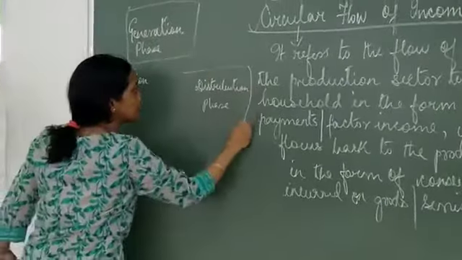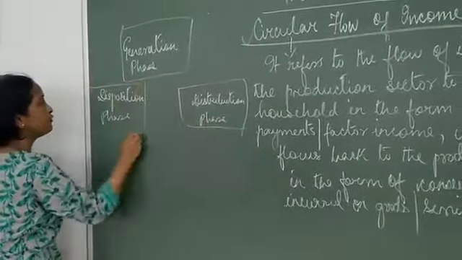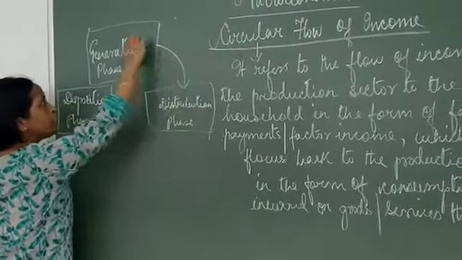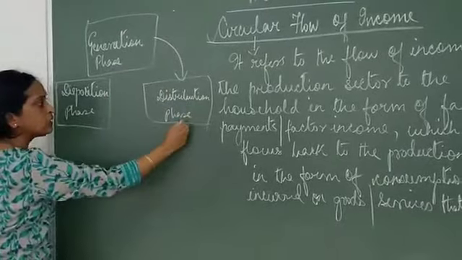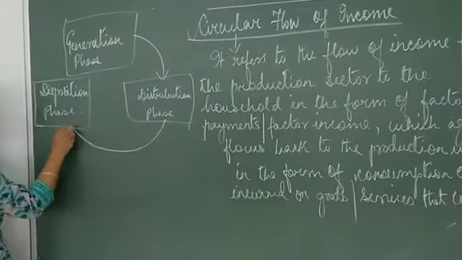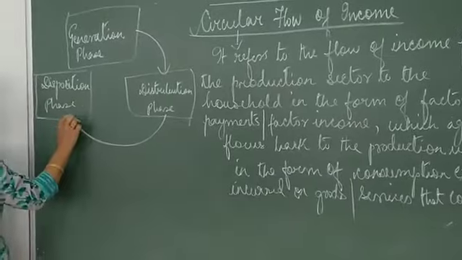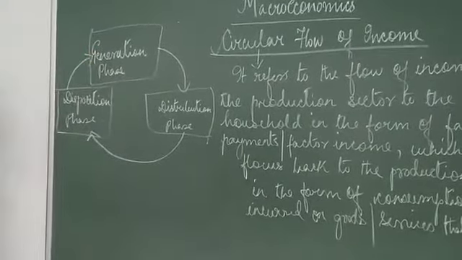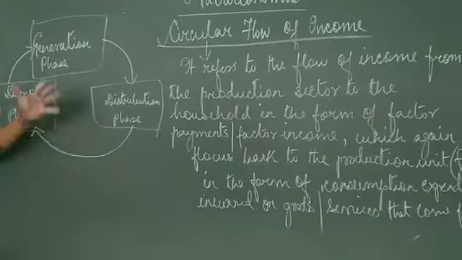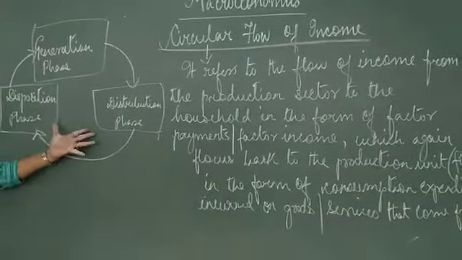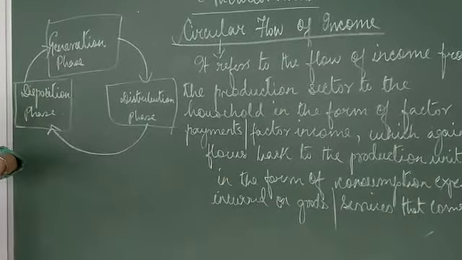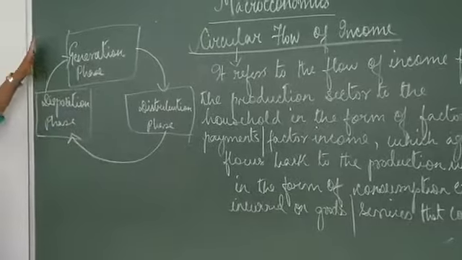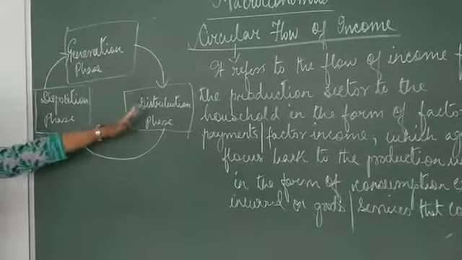These are the 3 phases in the circular flow of income. And how does the income flow? It flows from the farm sector to the household sector. Then the household sector takes up expenditure, and this expenditure again goes back on the goods and services which are produced by the production unit. And this is the circular flow of income. So what are the 3 phases in circular flow of income? Production phase, income phase, expenditure phase, or we can term it as generation phase, distribution phase, and